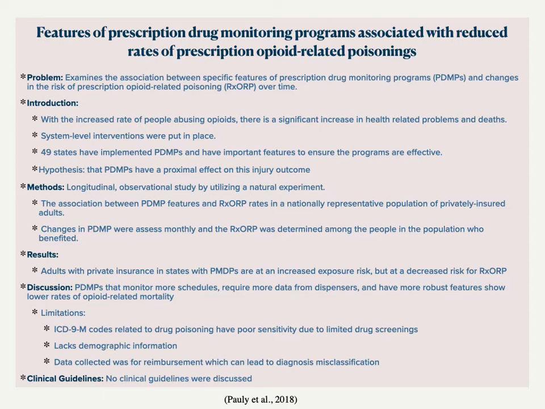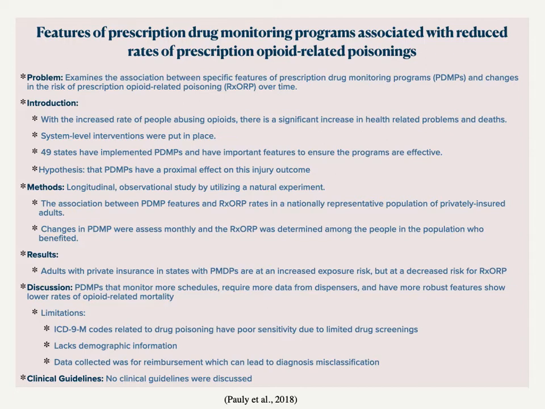There are a total of 49 states that have prescription drug monitoring programs, and each have important features to make the program effective. These features include monitoring all controlled substances, daily reports of dispensed controlled substances, and requirements of the doctor to question before giving a prescription for a controlled substance.